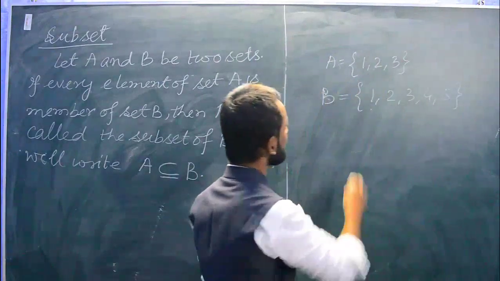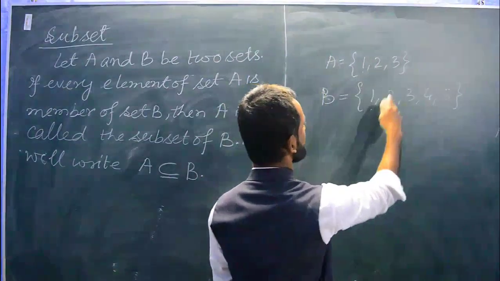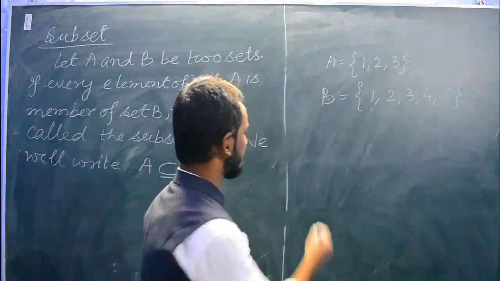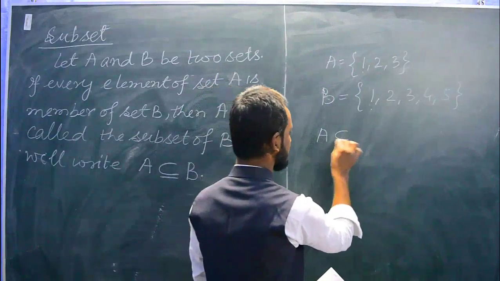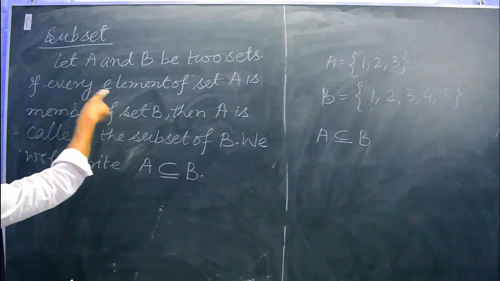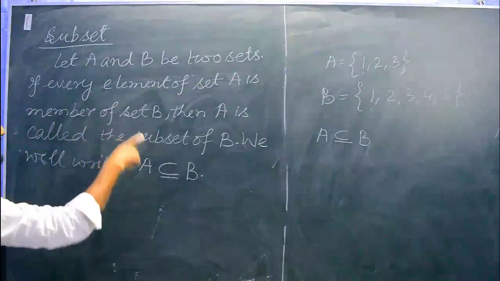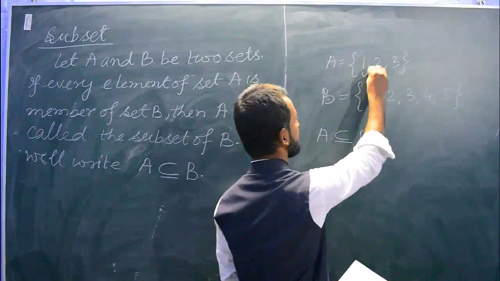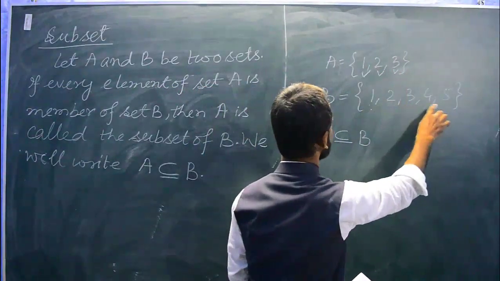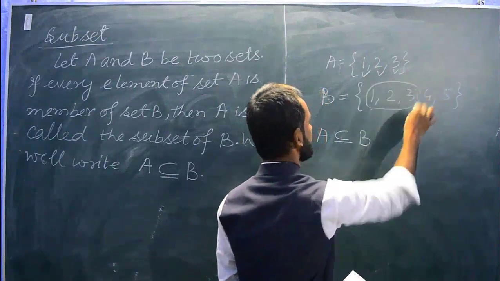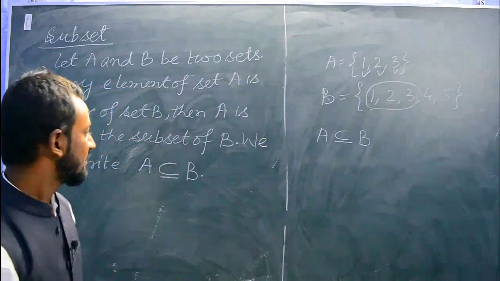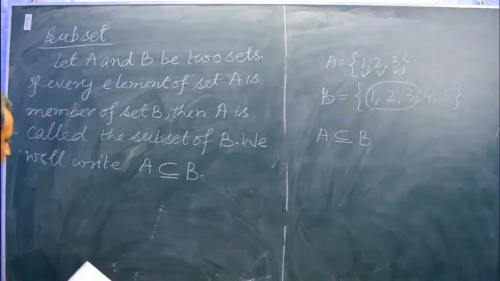See here, 1 is here, 1 is here, 2, 2, 3, 3, but 4 and 5 are not in the set A. So A is subset of B. Now read the definition: if every element of set A is a member of set B, these three elements are the members of this set B. So this set A is subset of B. Okay. Now we will write a few points, note it down.